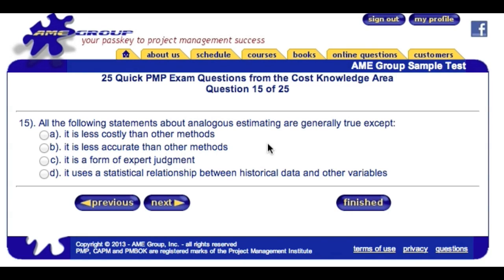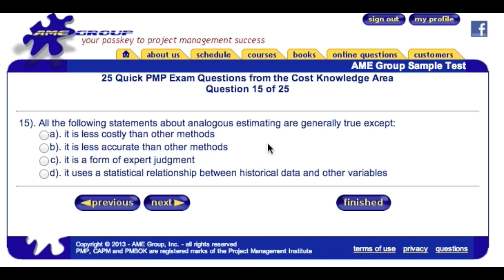It states, all of the following statements about analogous estimating are generally true except. This is an exception type question. Three of the answers will be true for analogous and one will be false. Based on what we just read above, we know the false answer most likely will be related to parametric.